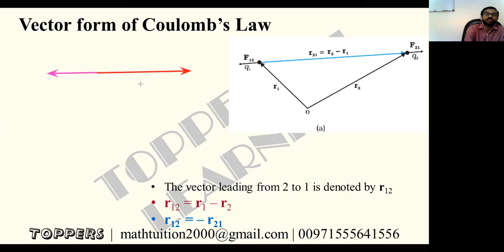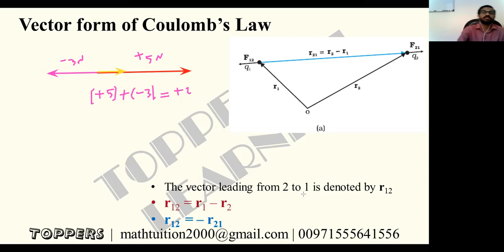Take one direction as positive, the other as negative. So normal algebraic addition you can do, right? Positive 5 plus negative 3 gives positive 2. It means the resultant will be 2 Newton to the right, like this, if they are acting in a straight line.